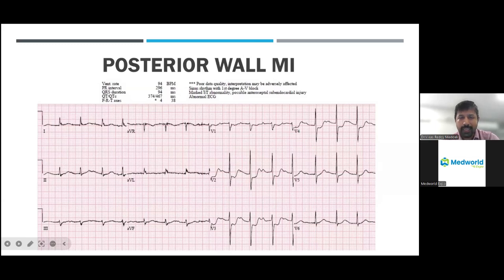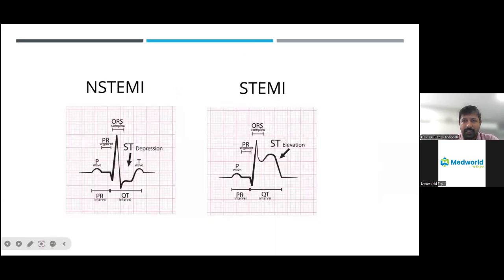So to understand simply, ECG will have basic 5 component waves. This is the PR interval, the R wave, and this we call as the ST. This is actually the ST segment. Here it is elevated, so we call it ST segment elevation, and this is the TP segment baseline. So this is a simple ECG. If everyone tries to read more normal ECGs, then they can find what is abnormal.